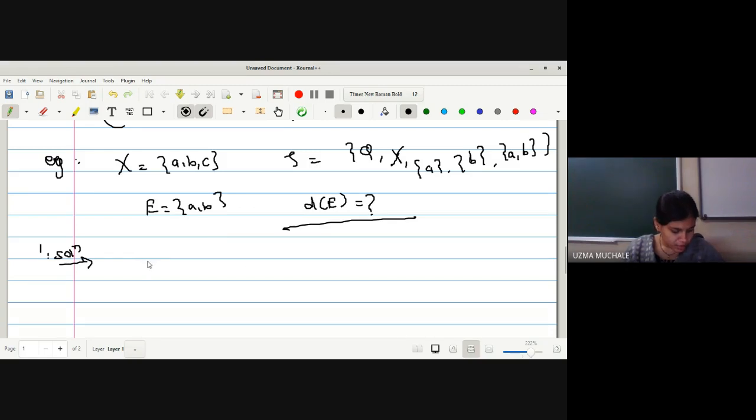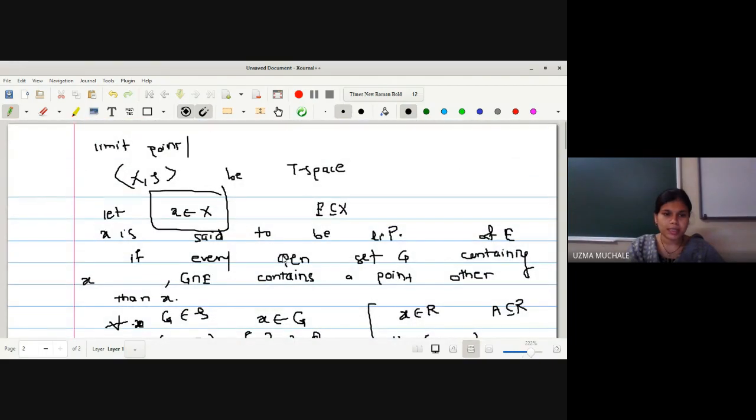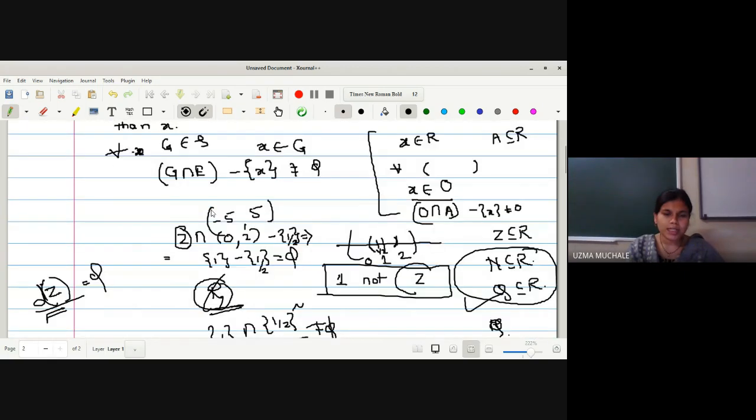Okay, so let me go for case 1. What is case 1? We have to check x is equal to a. By the definition, x belongs to capital X, right? We have to check for x belongs to capital X. How many points are there in capital X? 3 points. So we have to discuss the 3 cases: whether x is equal to a is a limit point, whether x is equal to b is a limit point, or whether x is equal to c is a limit point. Okay, let us go one by one.